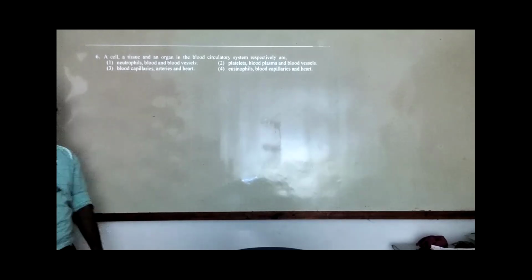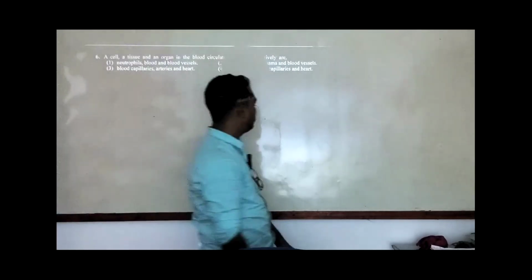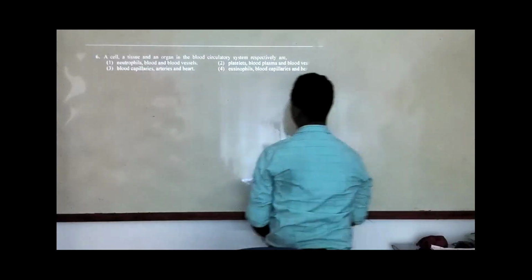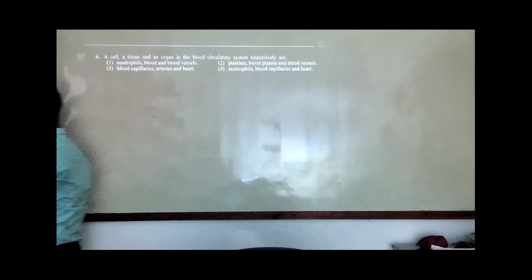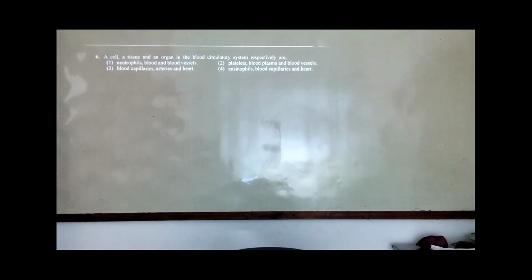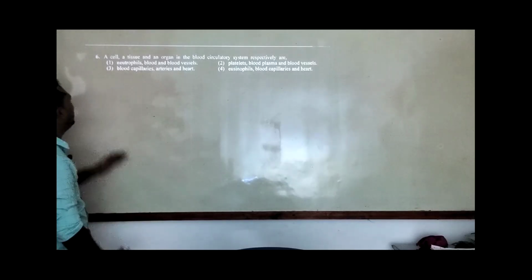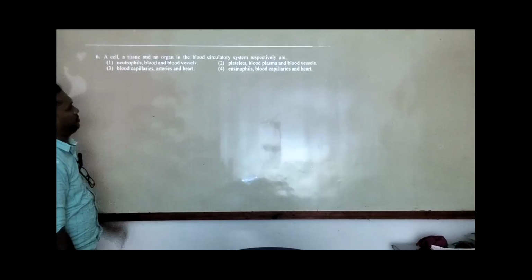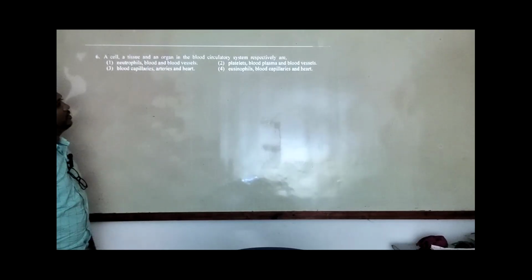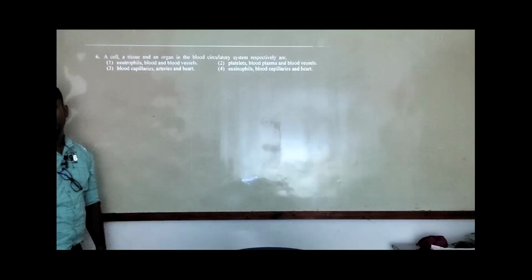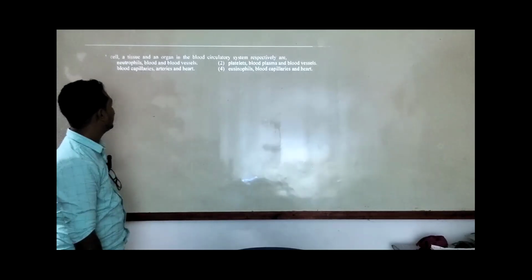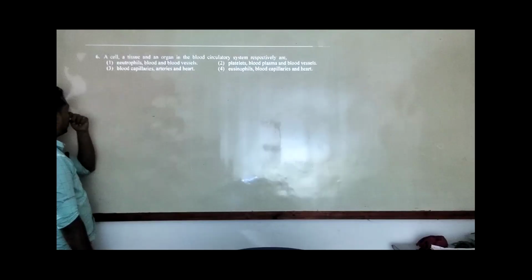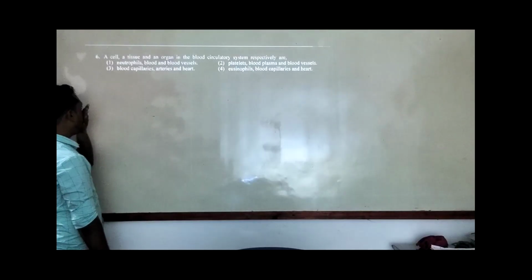Now we'll move on to the next part. This is the next question, question number 6. First read the question. Read the question carefully. A cell, a tissue, and an organ in the blood circulatory system, right? You have to look at what the cells are. So I will take them one by one.